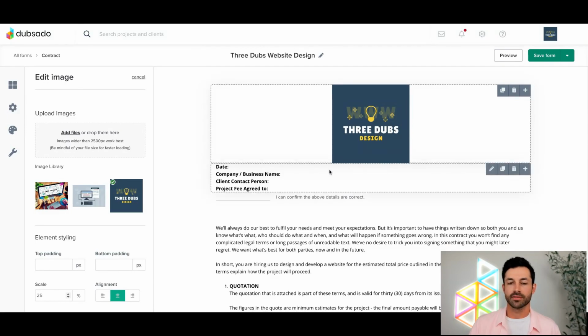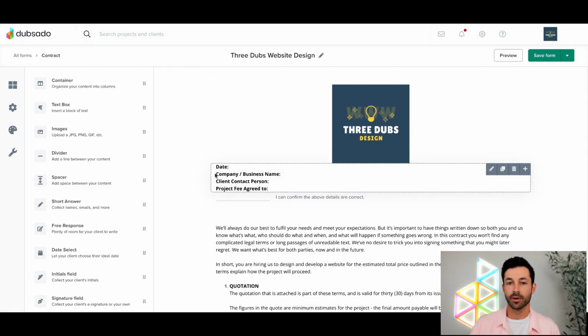Okay, scrolling down a little ways, the first thing and the main thing I really want to talk about on the contract is smart fields. As you can see here in this little text box area, if I click into this, we have date, company/business name, client contact person, and project fee agreed to, but there's nothing here, right? This is a really common area for business owners to be spending a lot of time customizing the contracts for each client, especially if you have a large number of clients, right? It takes time to enter in the existing dates, everyone's specific company or business name, the contact person, the exact amount that the person's agreeing to pay, because it's probably going to vary from client to client. And we can use what's called smart fields to populate that information automatically, which is really fantastic.